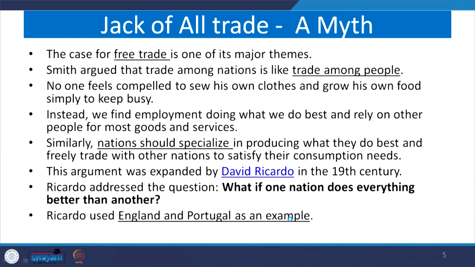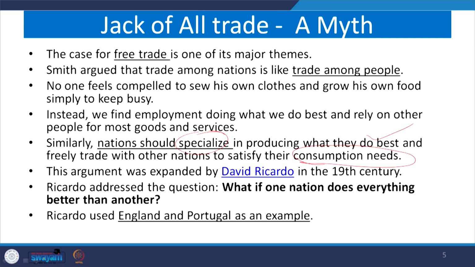So, therefore, nations should specialize in producing what they do best and freely trade, as propagated by that school of thought in the 18th century. This simultaneously helps in specializing as well as in meeting the consumption needs of different countries.